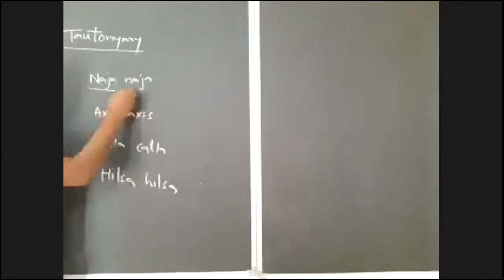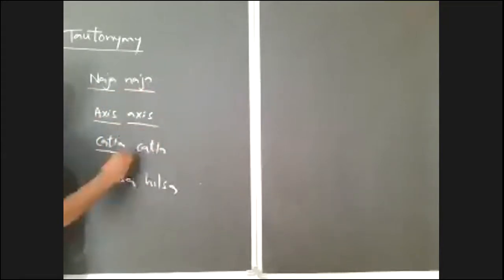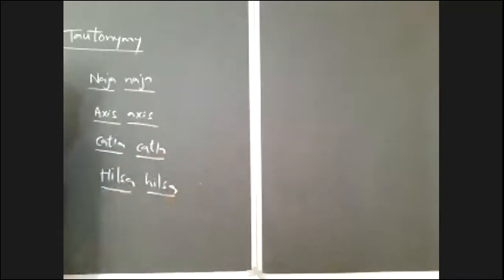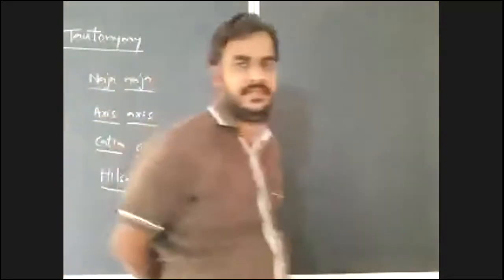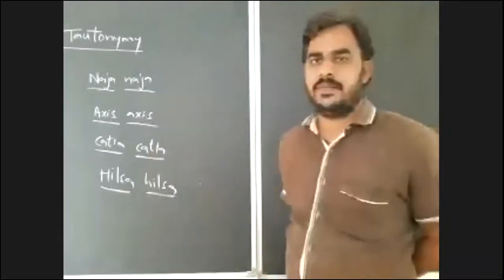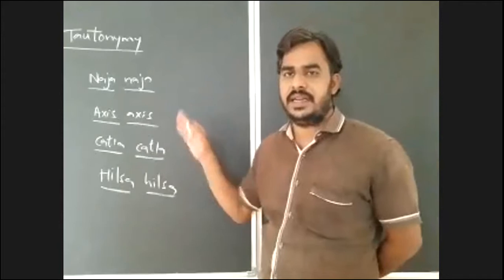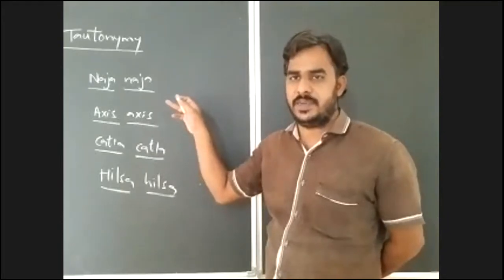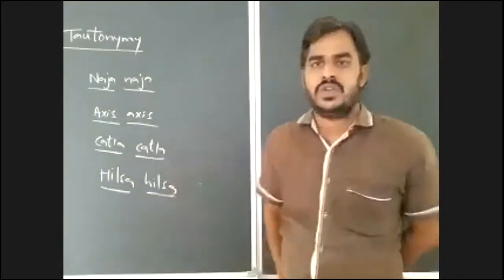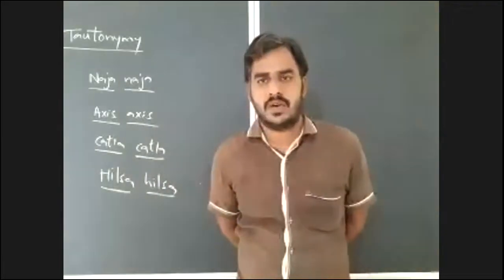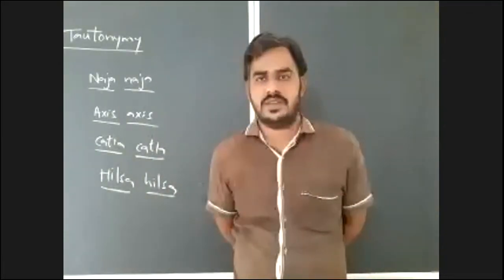If you observe these names here, both the generic name and the specific epithet, that is the genus name and the species name, are the same. So this type of binomial names are known as tautonyms.